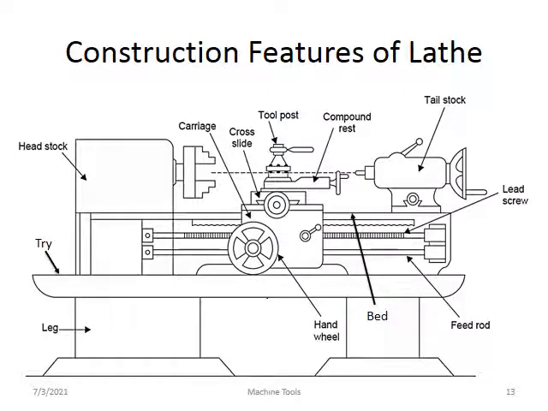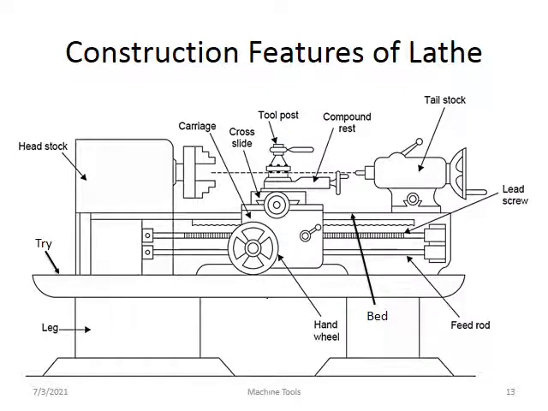The main function of the tailstock is to support one end of the workpiece. Suppose this is a circular workpiece. One end is held in a chuck. There are two types of chucks used in the lathe machine: 3-jaw chuck and 4-jaw chuck. With a 3-jaw chuck, one end of the workpiece is held in the chuck. The other end is supported by the tailstock, which moves to and fro to the desired position and is locked there. This is the main function of the tailstock.